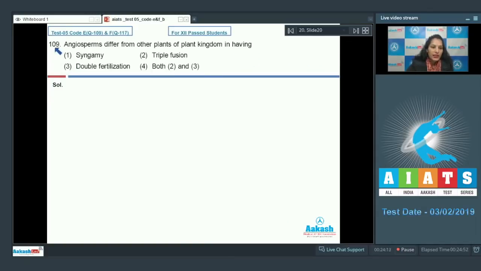Question number 109. Angiosperms differ from other plants of plant kingdom in having first option syngamy, second triple fusion, third double fertilization, fourth both 2 and 3. Angiosperms differ from other plants of plant kingdom in having triple fusion and double fertilization. Why? Syngamy is the fusion of male and female gametes which happens in all the plant groups. So this is ruled out.